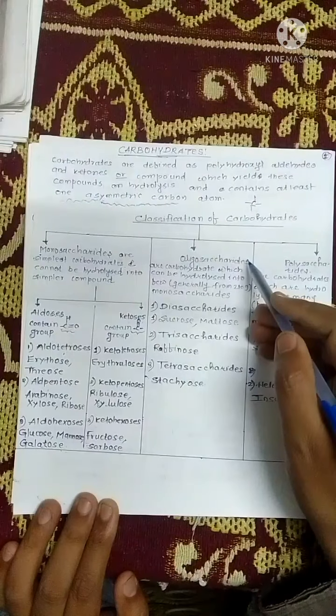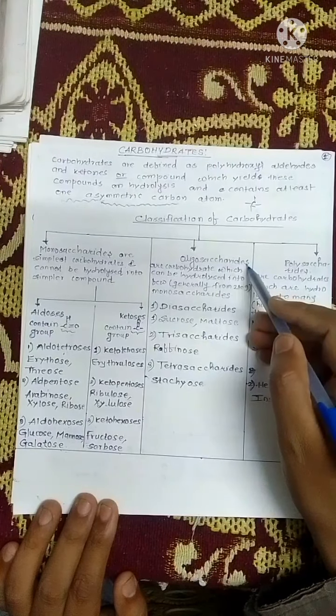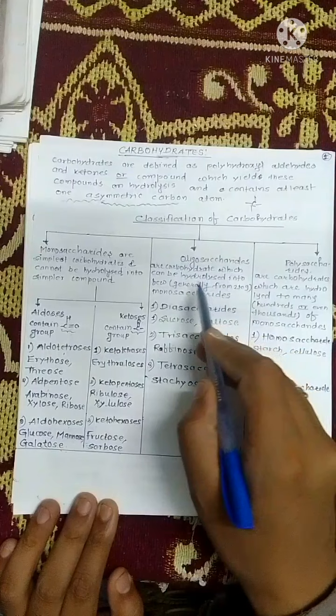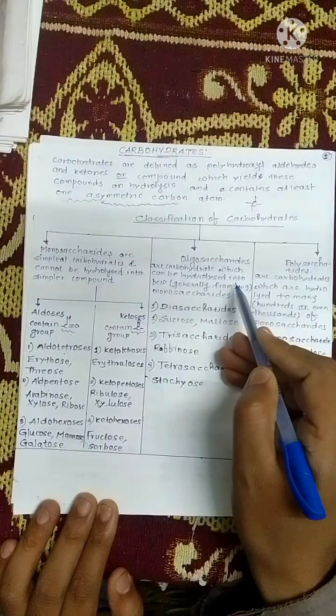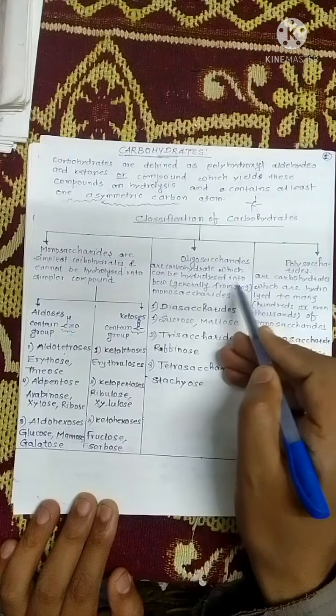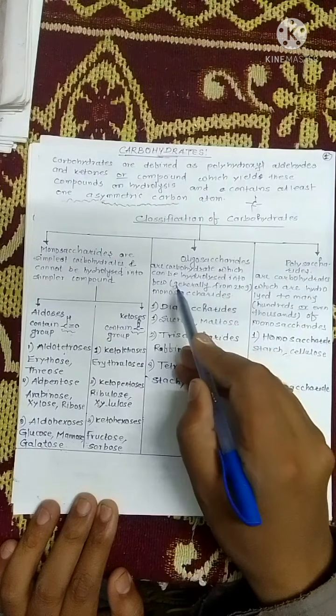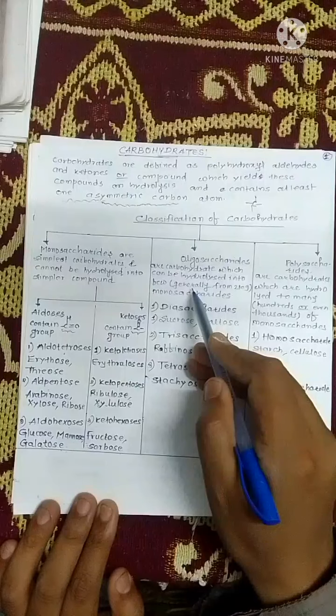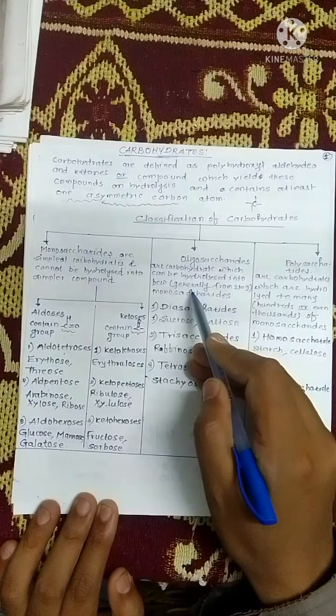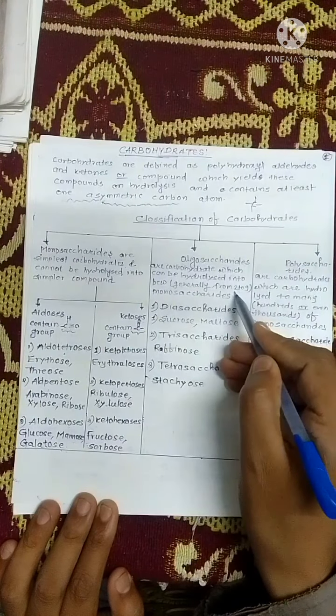Now what is the meaning of oligosaccharides? Oligosaccharides are carbohydrates which can be hydrolyzed into a few monosaccharides. Generally the number of monosaccharide units obtained on hydrolysis is from 2 to 9.